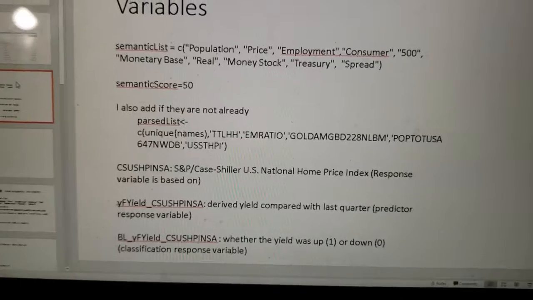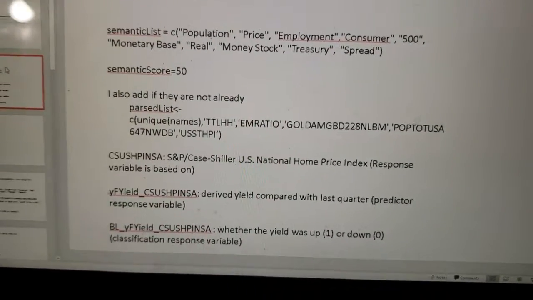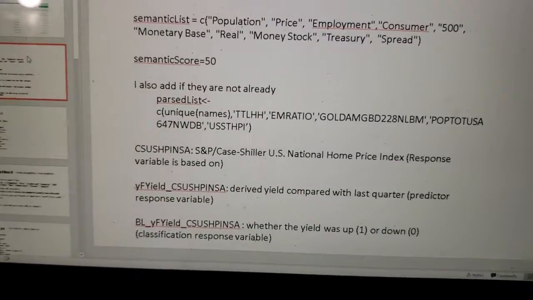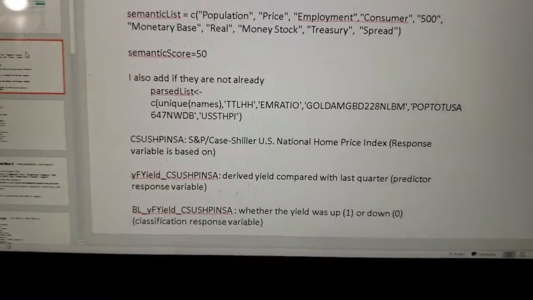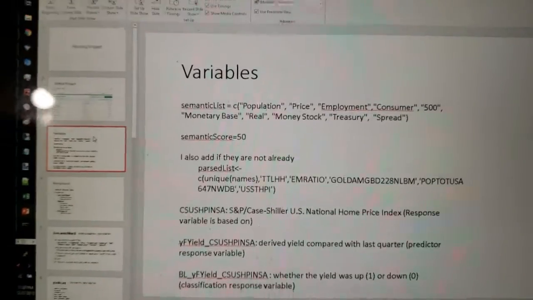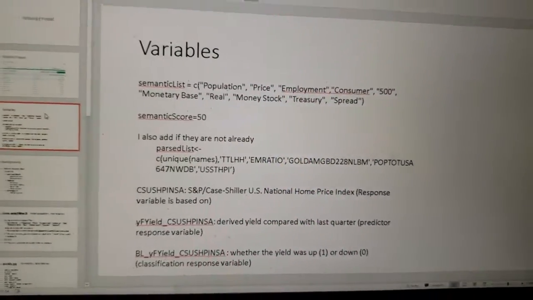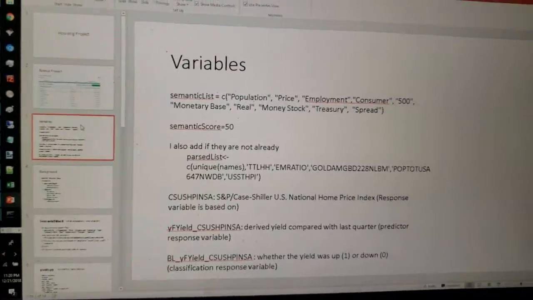Semantic filter over equals 50 is a floor threshold that I have set. So only grab values that are over 50 in popularity. I could change that to reduce how many factors I'm pulling in. Currently, that's pulling in like 237 factors.